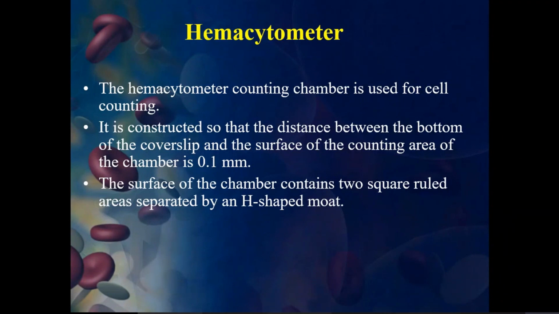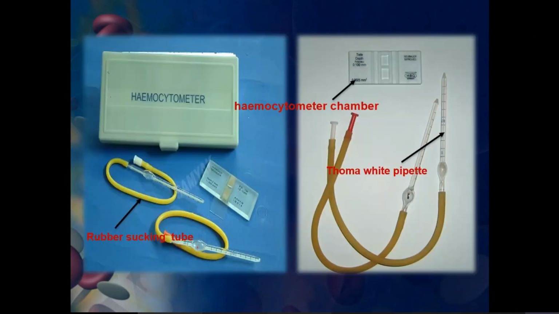The surface of the chamber contains two square ruled areas, which are separated by an H-shaped moat. The H-shaped moat is always there. You can see here, the two ruled areas, and it looks like an H shape.